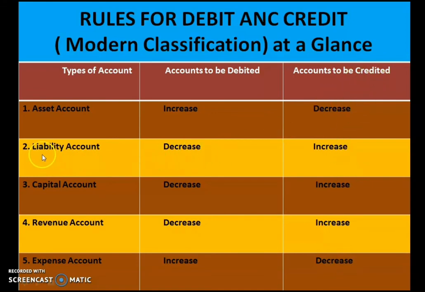Opposite is the case with liability, capital and revenue. If liability, capital and revenue decrease, you have to debit them, and if they increase, you have to credit them. So you have to remember this rule for making a journal entry.